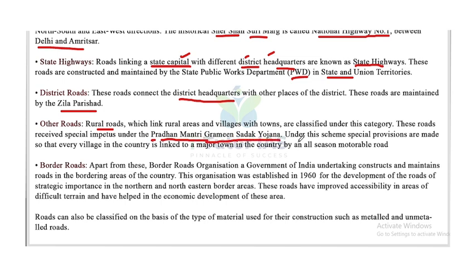Under the scheme, special provisions are made so that every village in the country is linked to a major town in the country by an all-season motorable road.